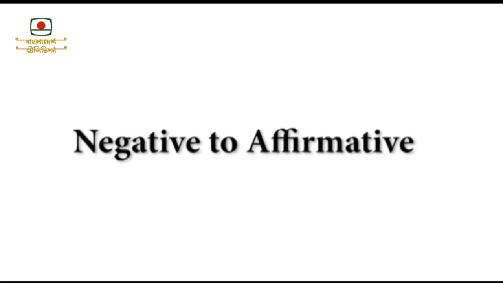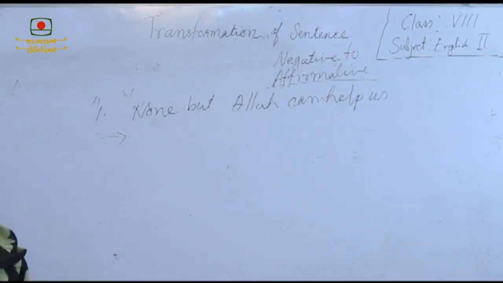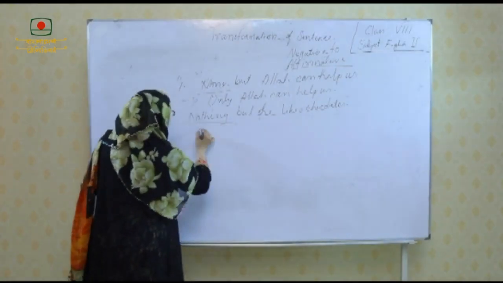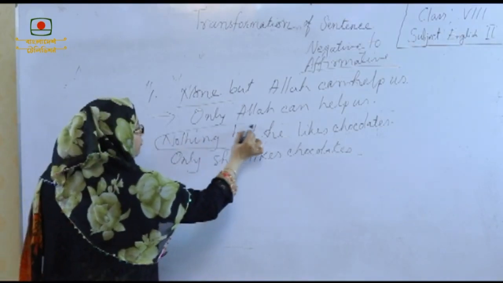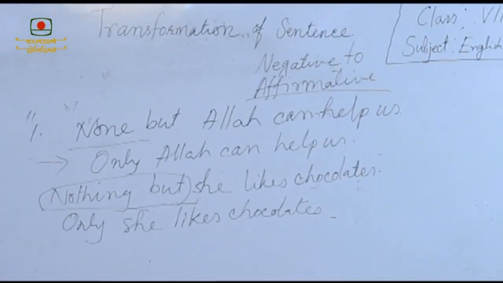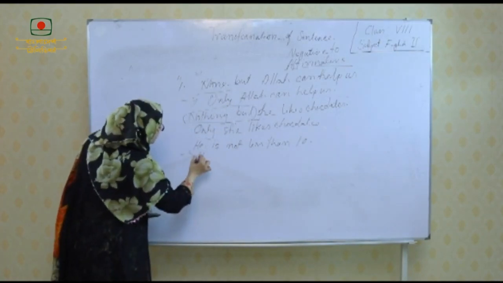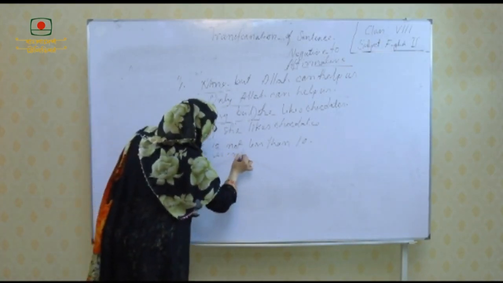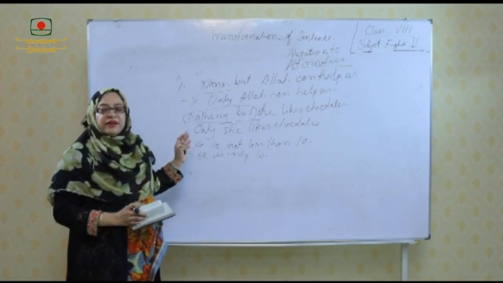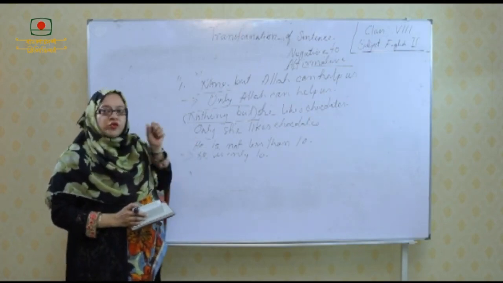Students, now you can turn it from negative to affirmative just like this. Look at the board. So, how can we turn it into affirmative? By using only. We use only instead of nothing but when we turn it into affirmative. Just like this, we use he is only 10. So, now you can turn it from negative to affirmative just following the previous rule.